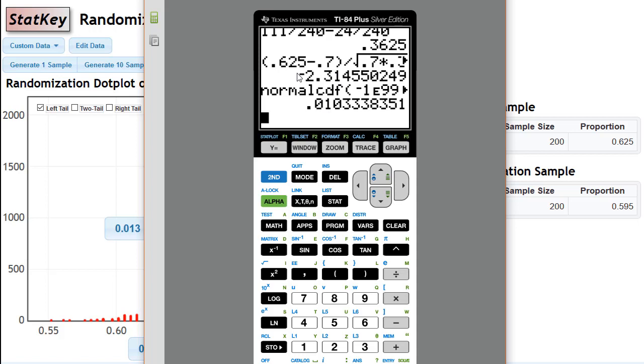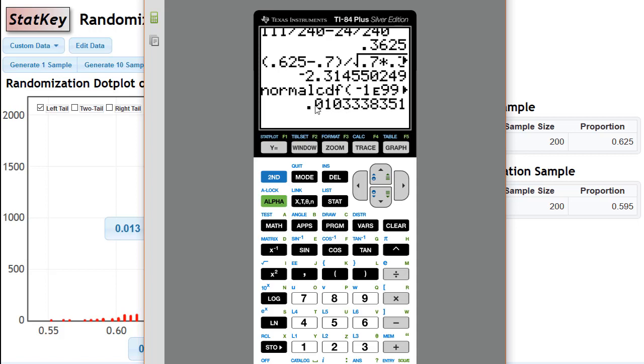This is a formula we're going to learn in section 6.1, I think, that lets you calculate what you would get from a hypothetical population without actually randomly generating stuff using Statkey. This is the way people used to do this before they had computers that could come up with thousands of random samples. They could just do a few calculations. And it comes up with 0.01.